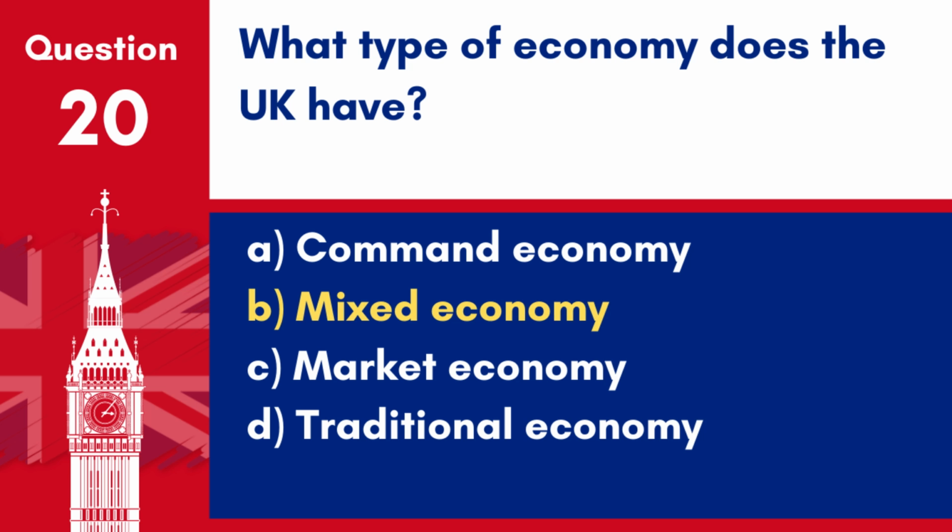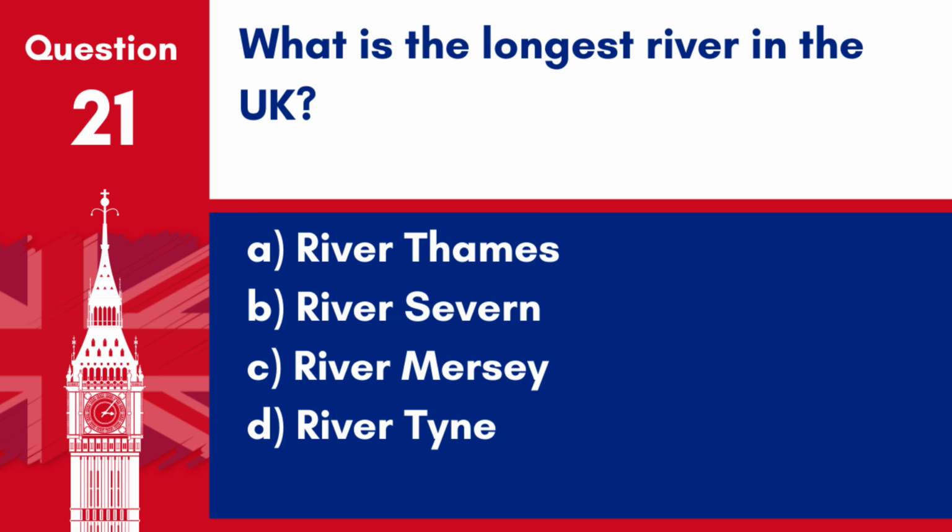Answer B. Mixed economy. The UK has a mixed economy, featuring a combination of free market and significant government regulation and welfare policies. Question 21. What is the longest river in the UK? A. River Thames. B. River Severn. C. River Mersey. D. River Tyne.